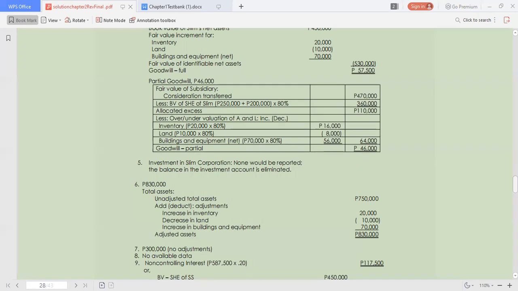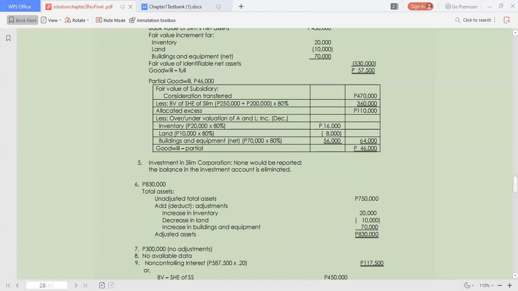Next, number 6, how about the total assets? The unadjusted total assets of Slim is 750,000, and then we add or deduct the adjustments: increase in inventory, decrease in land, increase in building and equipment. So we have now the adjusted assets in the amount of 830,000.